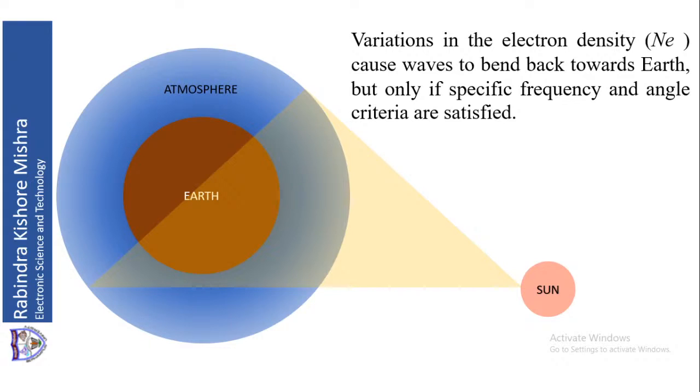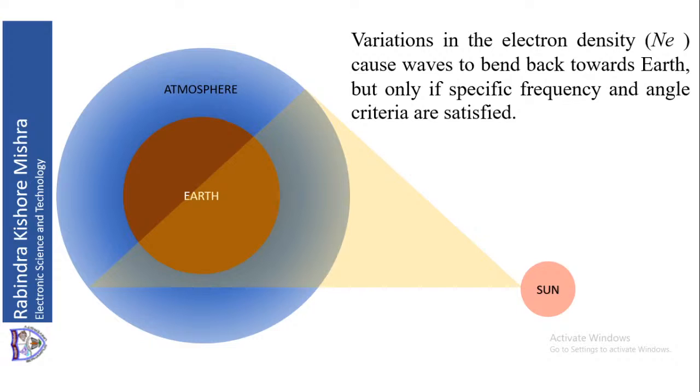Now because these are charged particles, that is going to affect the electromagnetic propagation. So if you are trying to have a communication link and the wave tries to pass through that region, there will be some effect on the electromagnetic wave. In this course we are going to study what the effects are when the effect of Earth's magnetic field is negligible. Then we will consider when the effect of Earth's magnetic field is appreciable, which cannot be neglected.